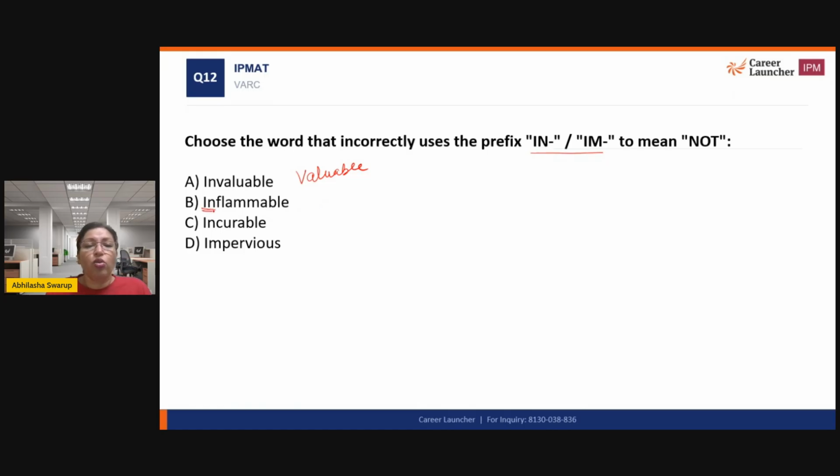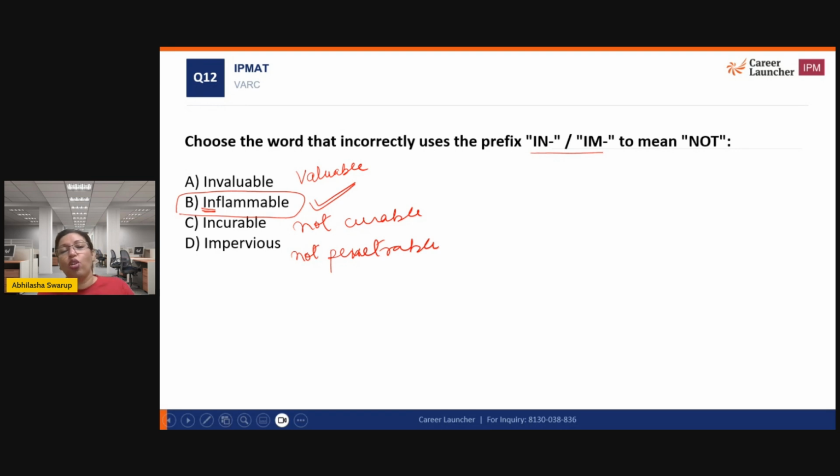So here the root word actually does not do anything. Incurable is not curable. And impervious is something that's not pervious. So not penetrable, right? So inflammable is the only one where this root word is not used to show not. Okay, I've never understood why they use the word inflammable if you can just say flammable and it means the same.